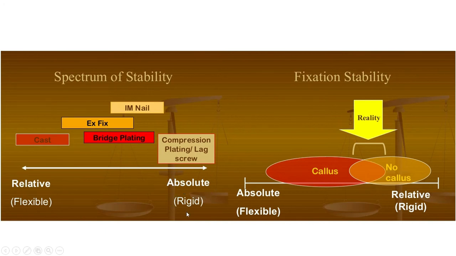Now the term rigid is obsolete now, because if you do a rigid fixation, that can cause more hampering of bone healing. So better go for absolute fixation. Absolute fixation is done by plating or lag screw, and relative fixation can be done by cast, and the principle is three-point fixation. And external fixator or bridge plating and IM nailing also give relative fixation, meaning micro motion will occur.